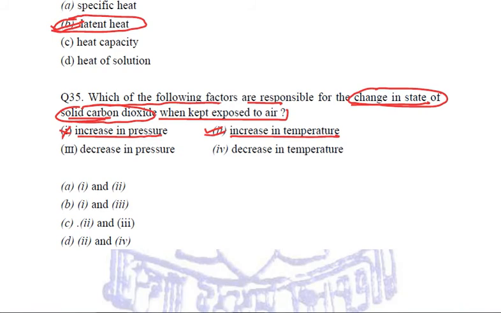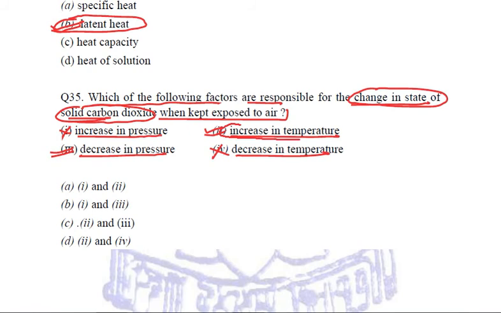If temperature is supplied, if it is heated, definitely it is going to be converted into the changed state, that is gaseous form. Decrease in pressure? Yes, because if you decrease the pressure, then the particles which were under pressure, they were compact. On decreasing the pressure, they will tend to move out, right? So this is also one of the reasons why solid carbon dioxide is going to change its state. Next is decrease in temperature? No, because it will cause further cooling. So these are the two things.